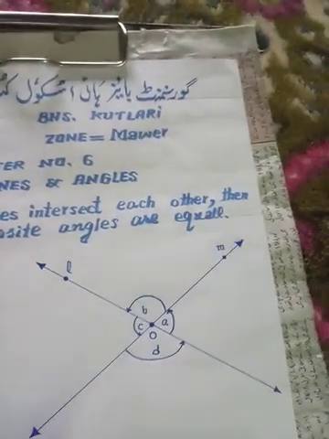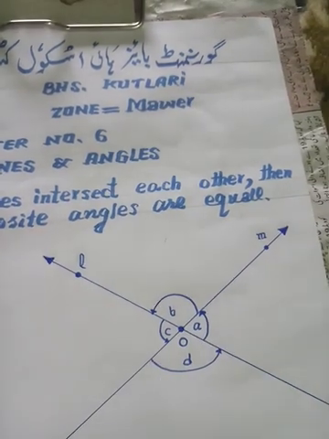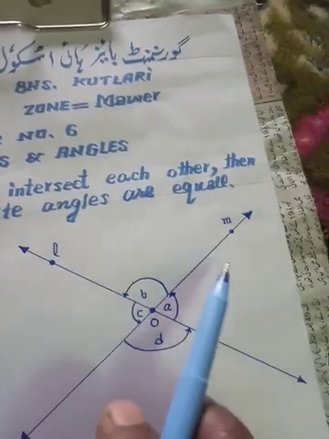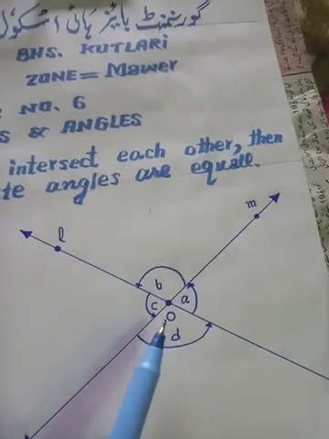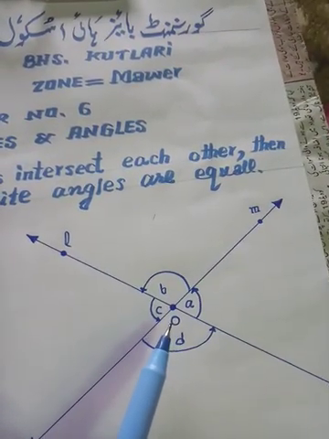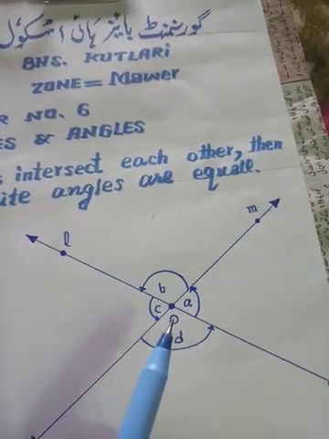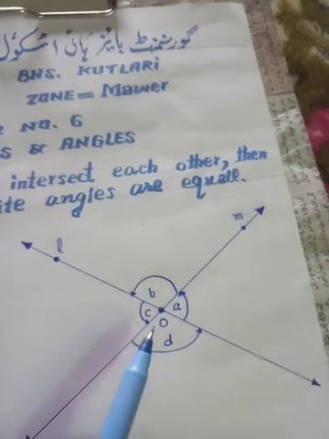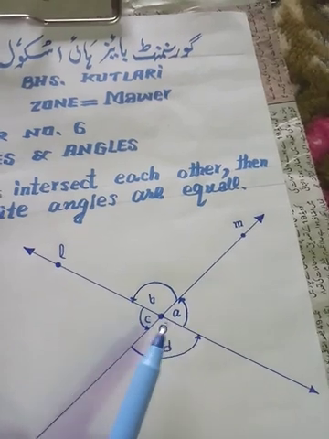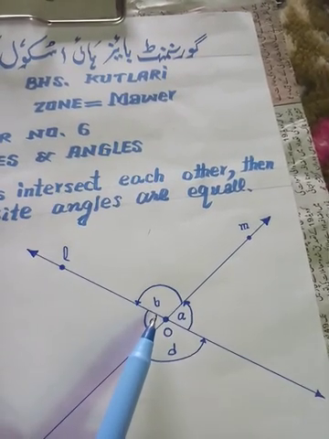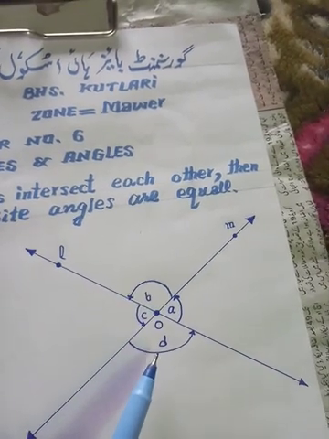Dear students, look here, these are the two lines L and M. Line L and line M both intersect each other at point O. It means that O is the common point. There are four angles we get here: first is angle A, second is angle B, third angle C, and the last angle D.